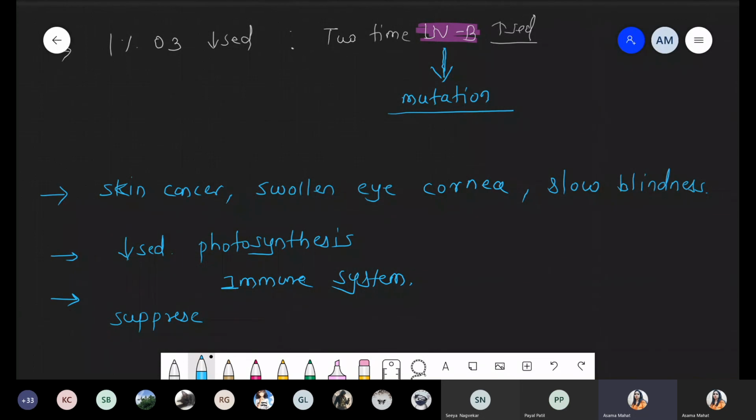Basically, these are very minor effects, but we have some reported data where, when the concentration of ozone declines, it will also be responsible for such types of changes. Got this point?